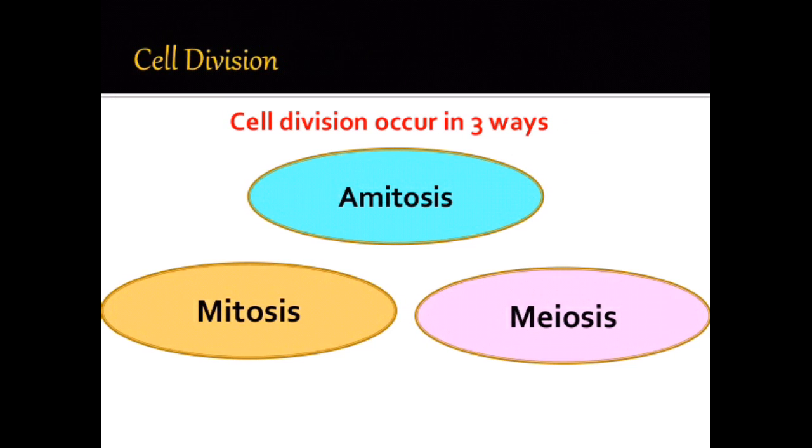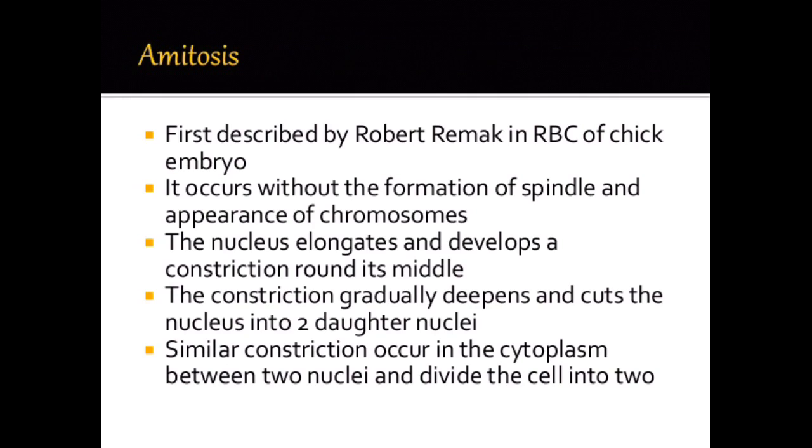Cell division occurs in three ways: amitosis, mitosis and meiosis. Amitosis, first described by Robert Remak in RBC of chick embryo, occurs without the formation of spindle and appearance of chromosomes. The nucleus elongates and develops a constriction round its middle. The constriction gradually deepens and cuts the nucleus into two daughter nuclei. Similar constriction occurs in the cytoplasm between the two nuclei and divides the cell into two.